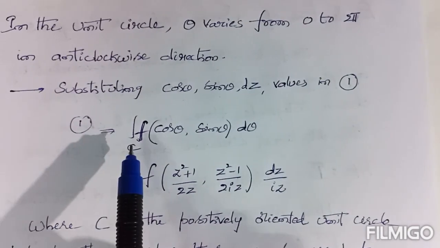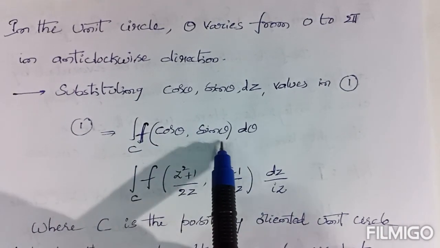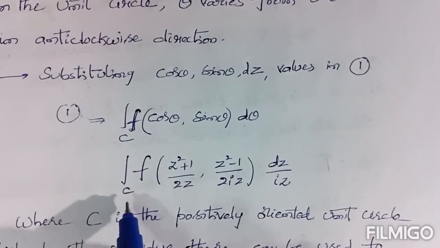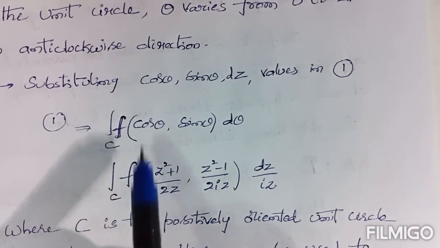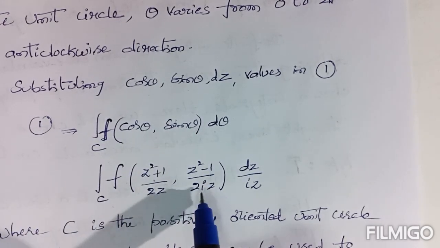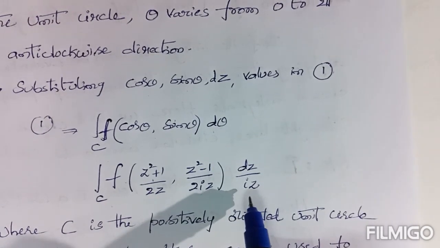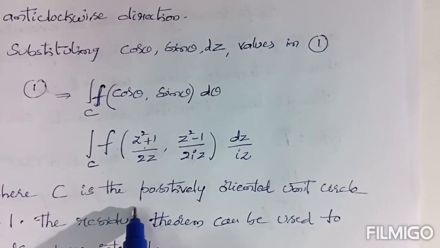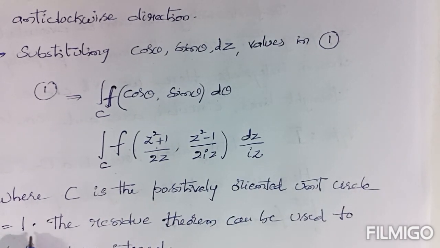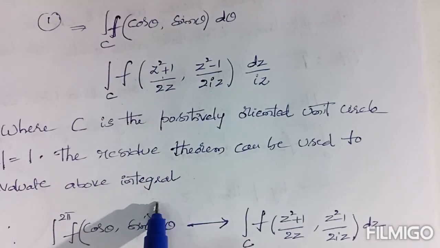Equation 1 is nothing but the first type integral, defined as integral over c f of cos theta, sin theta, d theta. By the above calculation, integral 0 to 2 pi can also be written as integral over c f of cos theta, which we cleared in the earlier calculation. Sin theta also we cleared. d theta is written as dz by iz. Now c is the positive oriented unit circle, modulus of z equal to 1. The residue theorem can be used to evaluate the above integral.